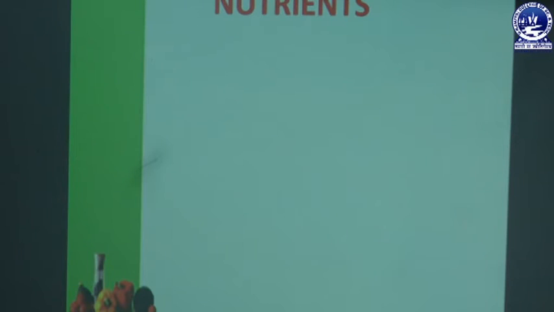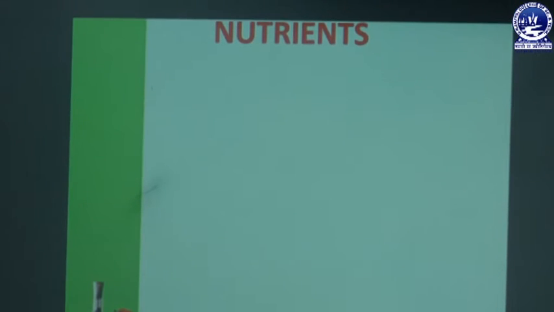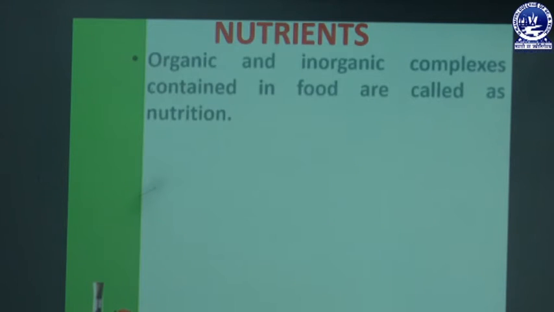In our previous class, we had discussed what nutrition is, the benefits of nutrition, and the importance of nutrition, and discussed how we can create an environment in which we can live a healthy and long life, and also discussed the different fundamentals of nutrition. And in this class, we will discuss what a nutrient is and the different types of nutrients. Let's start. Next, we will discuss nutrients which are necessary for a healthy life.